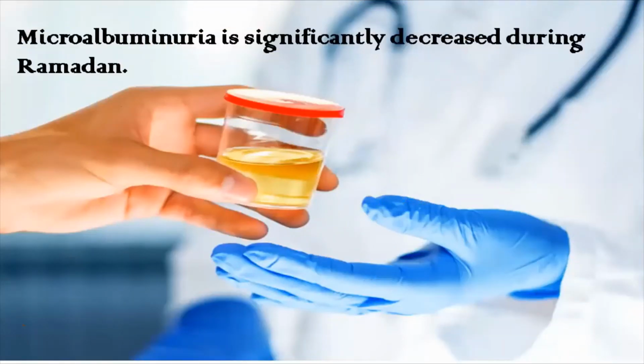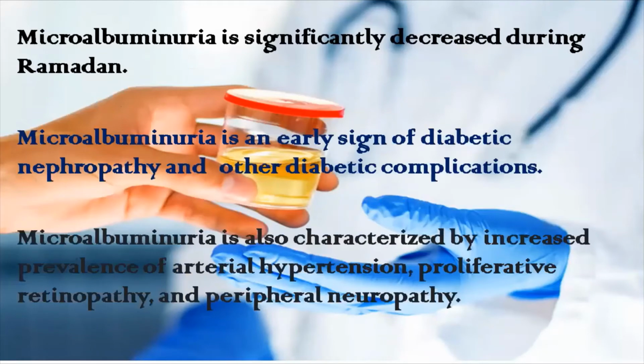Now coming to microalbuminuria. This is one of the indications of diabetic nephropathy, particularly when the kidney is affected in diabetes. Microalbuminuria is the presence of albumin in the urine. It is an early sign of diabetic nephropathy and other diabetic complications. It is also characterized by increased prevalence of arterial hypertension, proliferative retinopathy, and peripheral neuropathy. These conditions are indicated by the presence of albumin in urine. There is a significant decrease in the albumin in the urine during Ramadan.